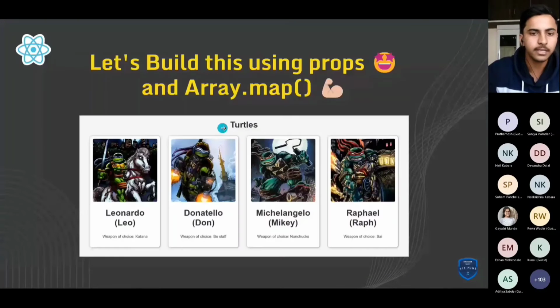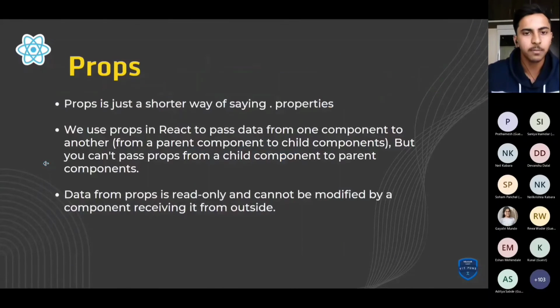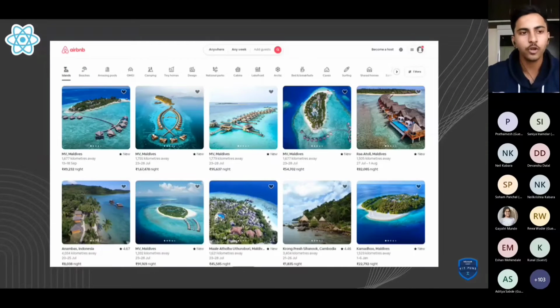So let's build this using this thing. Let's assume that particular thing. We are having Airbnb here, right? So basically you will be learning API integration. Let's assume that if we fetch an API, then the API returns us a JS array.